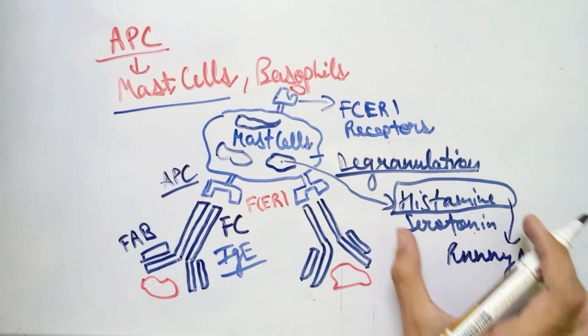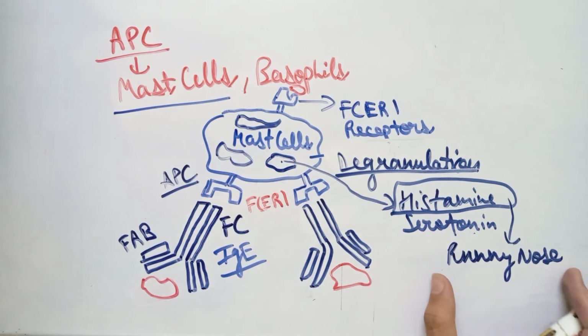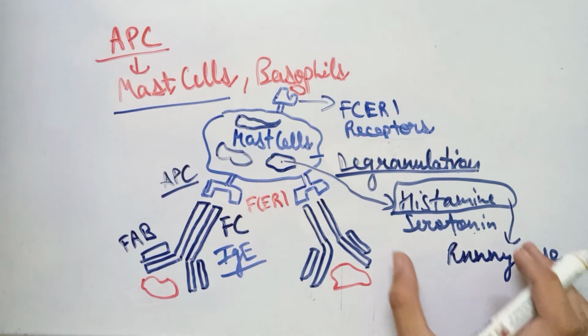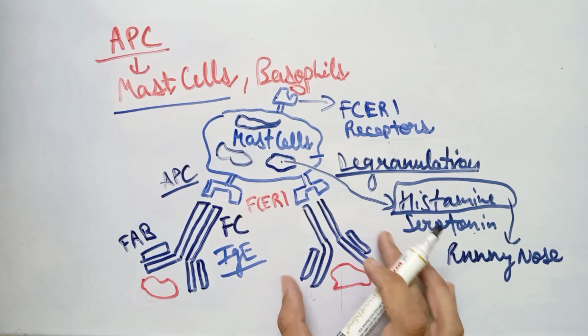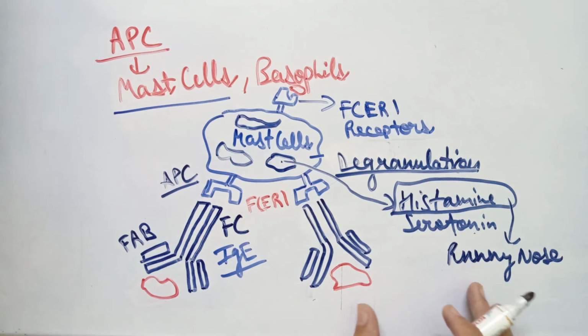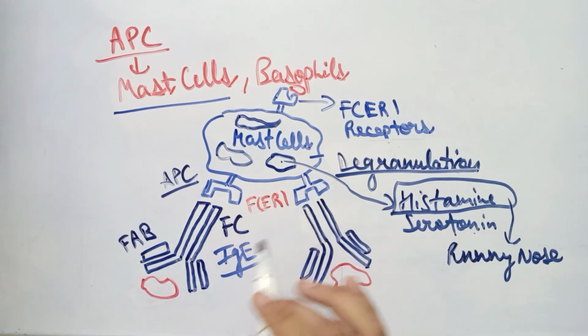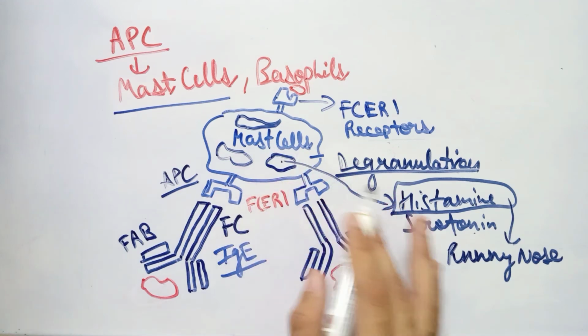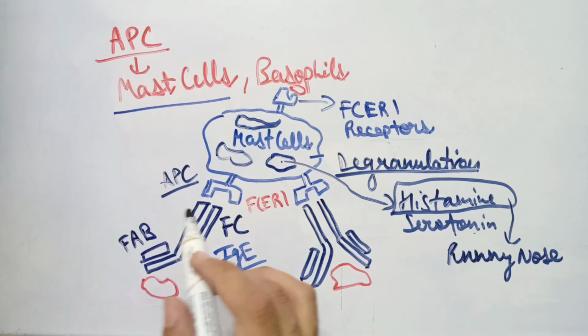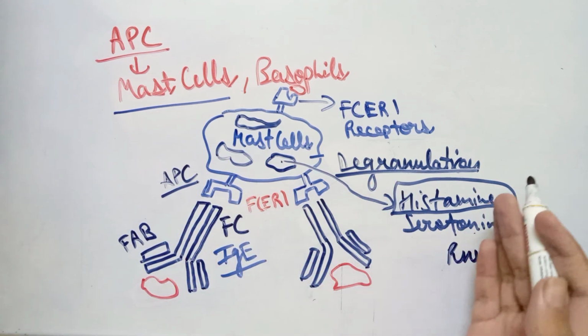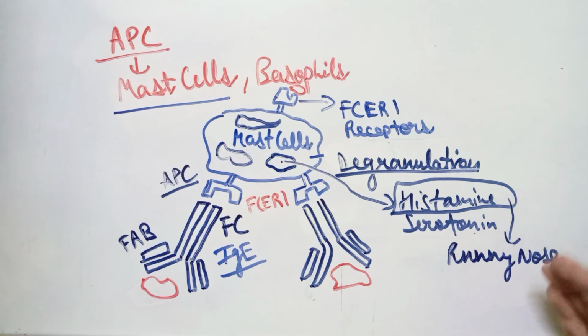It will cause the runny nose and secretion of mucus from the inner membrane of the nose. So all of these symptoms are due to the histamine, which is produced by the mast cells due to the cross-linking of the IgE antibodies. So in this way, hypersensitivity type 1 reaction occurs, and all these symptoms which people get due to allergic reactions are because of these reactions which occur at the molecular biological level.